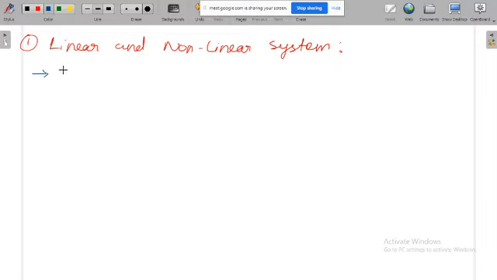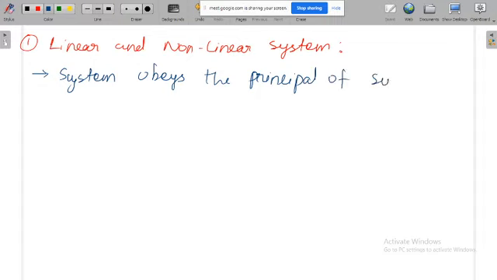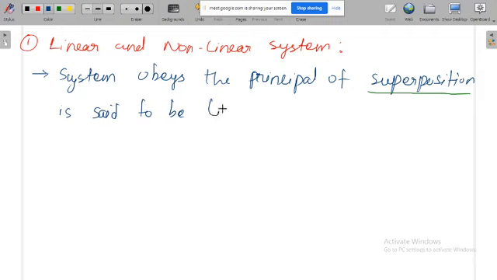A system that obeys the principle of superposition is said to be a linear system. The system is said to be linear if and only if it satisfies the superposition principle.